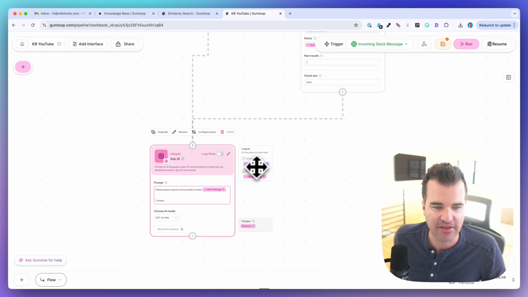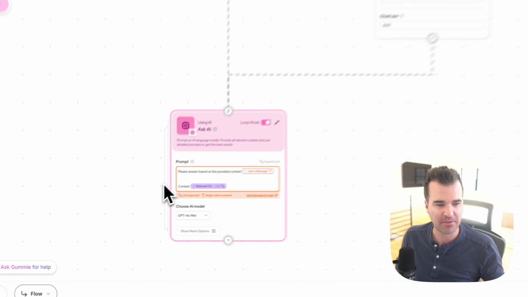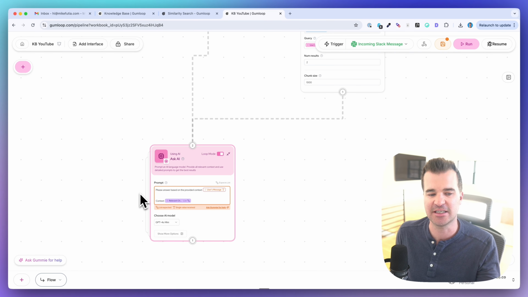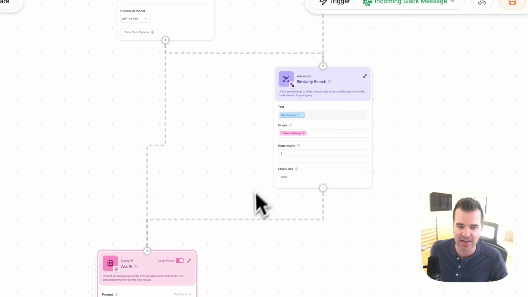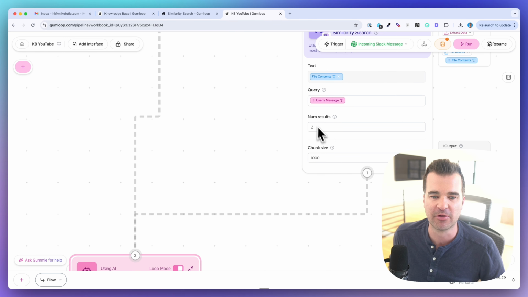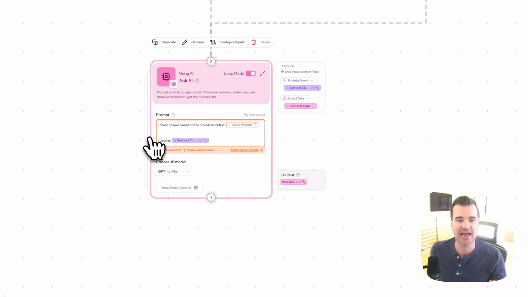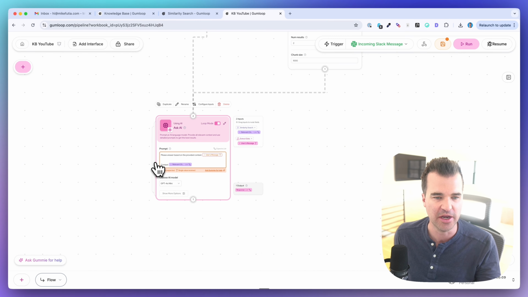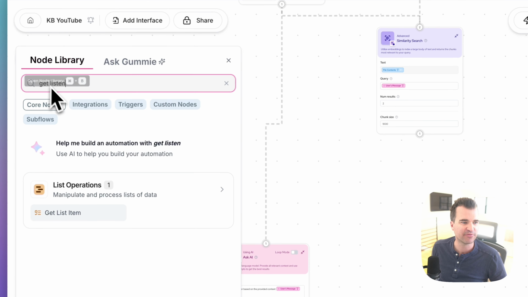So if I try to drag this output here, it's probably going to throw me an error, because it's expecting a single text input, whereas the similarity search is giving me a list, because there's two pieces. Remember, there's two chunk results because of our number of results. So this is outputting two items in a list, but the Ask AI node only wants one. So we need to add another step in between. We cannot connect this directly. We can fix that pretty easily with a different node.